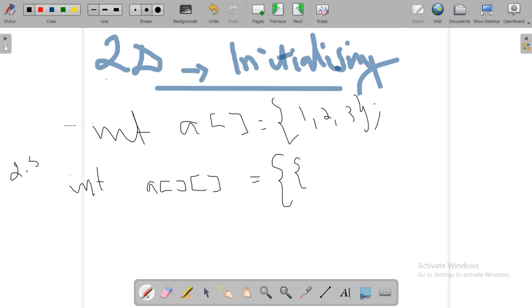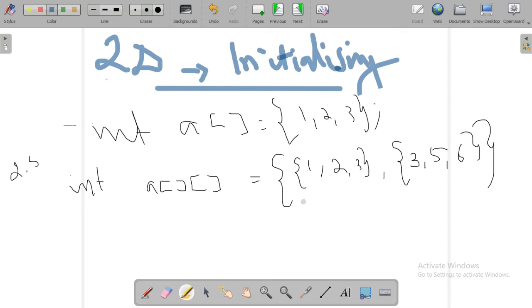Then you have to pass the values needed. If we consider we need 2 rows and 3 columns, we have to specify 2 rows of values. Each row we write in curly braces. So 1, 2, 3 is the first row, and then for the second row we again start with curly braces. I am just writing 3, 5, 6. So we have initialized that two-dimensional array. This is the first row and this is the second row, so 2 rows having 3 columns. This is the way we initialize a two-dimensional array.